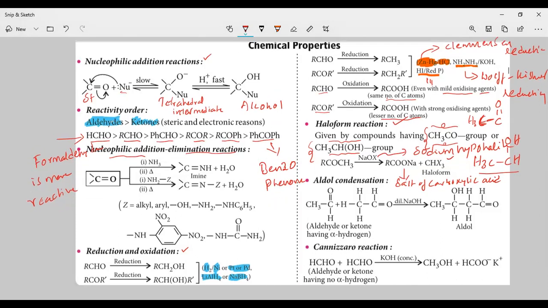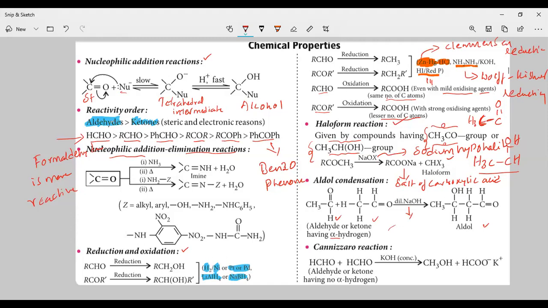Next, aldol condensation. Aldehydes as well as ketones will undergo aldol condensation. And what is the condition? You should have alpha hydrogen. So if you take an aldehyde or ketone having alpha hydrogen, and treat it with dilute NaOH, what are you going to get? You are going to get a compound called aldol.